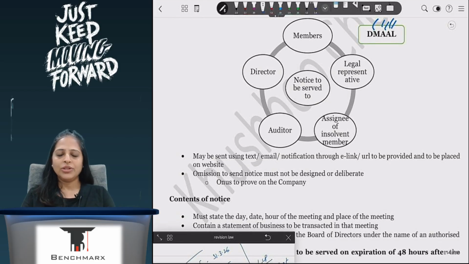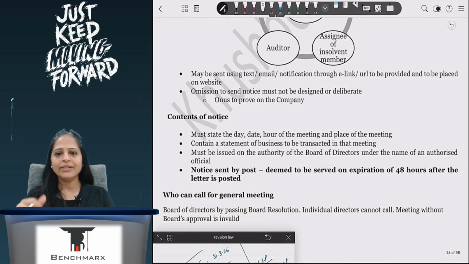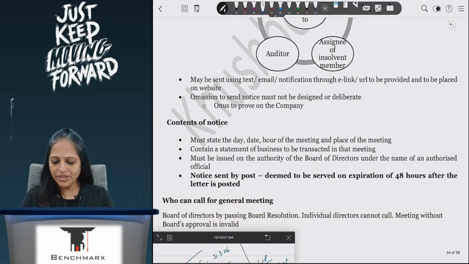When I am sending the notice of the meeting, I will also have an agenda saying what are the things that we are going to discuss, for which things I need special resolution, for which things I need ordinary resolution. All of those details will also be mentioned there. Along with that, I will mention that it is going to be held during business days and business working hours. Standard things you can write down. Then deemed to be served on expiration of 48 hours, that is also fine.